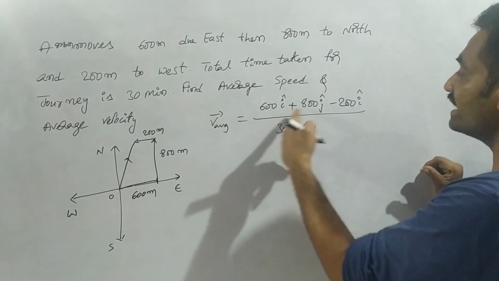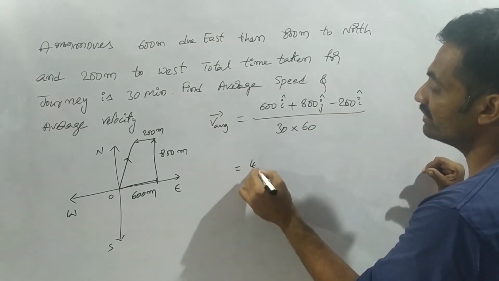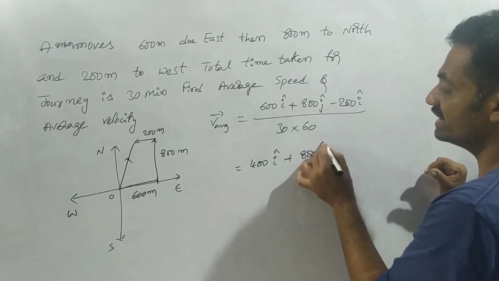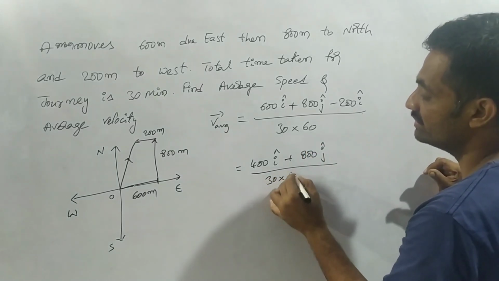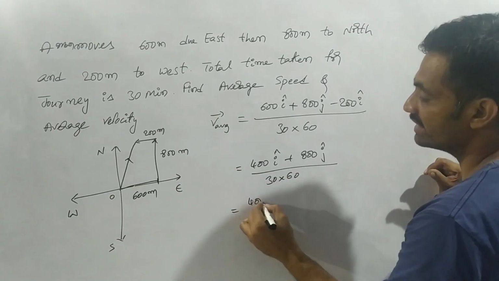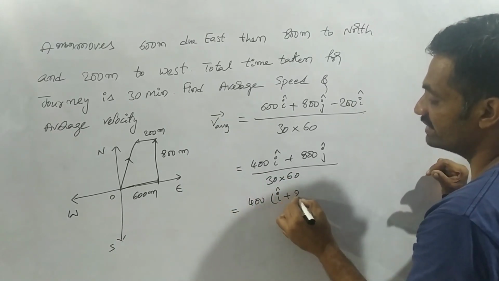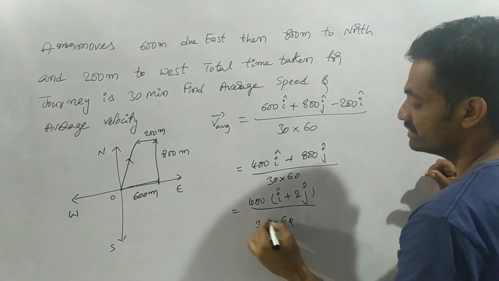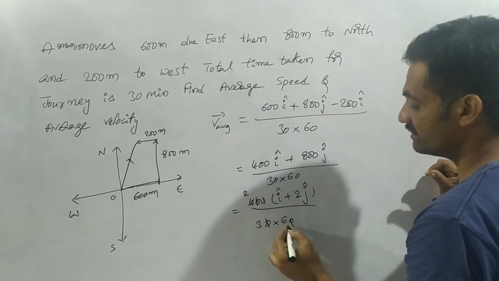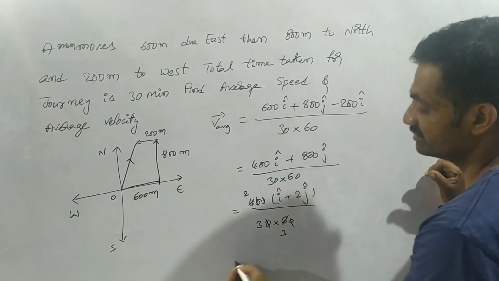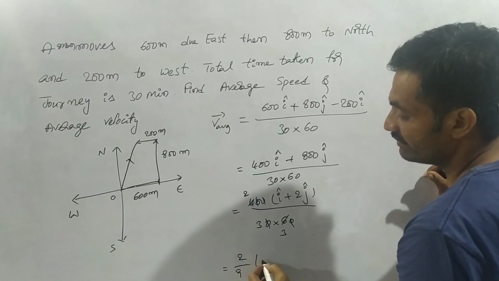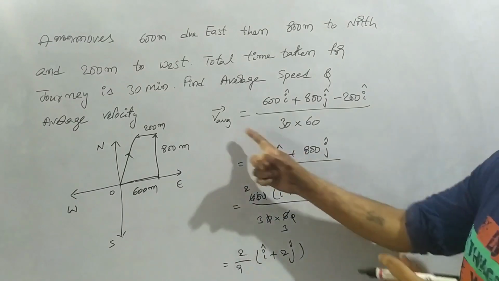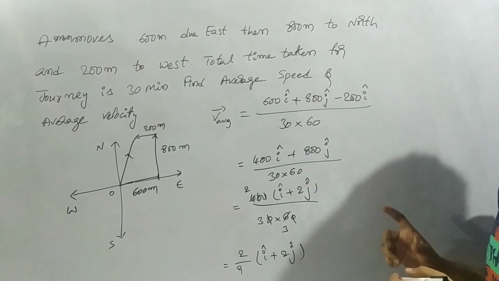Observe that 600i minus 200i is 400 i cap, plus 800 j cap, by 30 into 60. If we take 400 as common, we have i cap plus 2 j cap by 30 into 60. Two zeros get cancelled, 2 2s are 4 and 2 3s are 6. Based on that, we can write it as 2 by 9 of i cap plus 2 j cap. It represents average velocity.